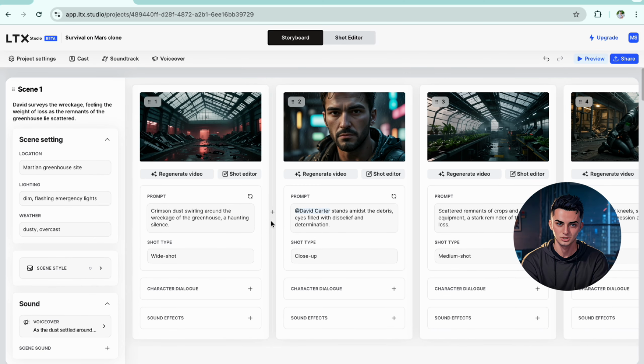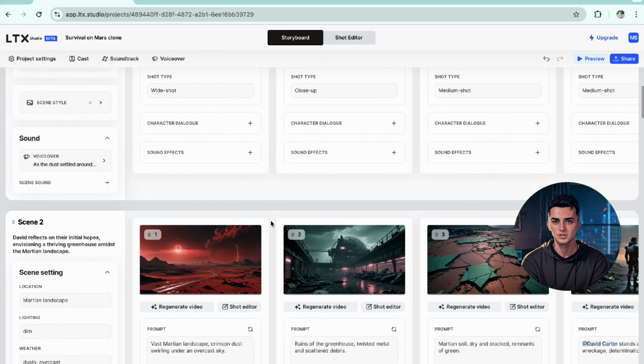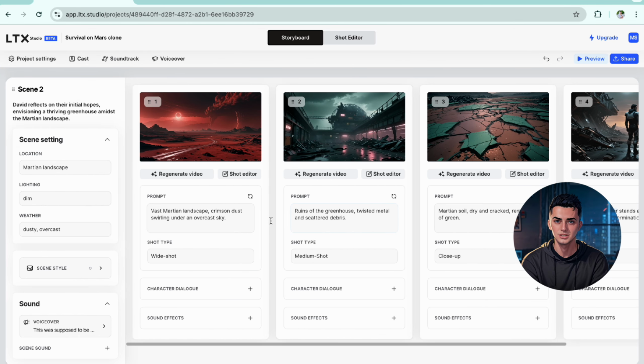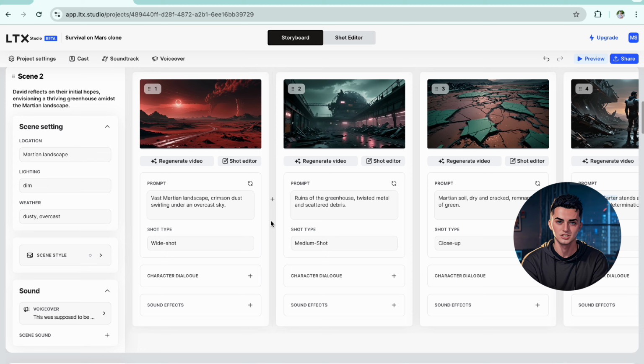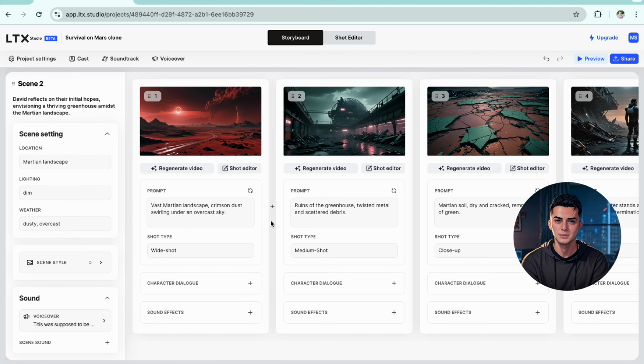All that sounds pretty cool already, and then we have these 5 images. Once you think these images look good, you can generate the video, but I will do that later. So then we have scene number 2. Just take a look at these images. They look so cool to me. That's just from one short prompt that was literally made by ChatGPT.